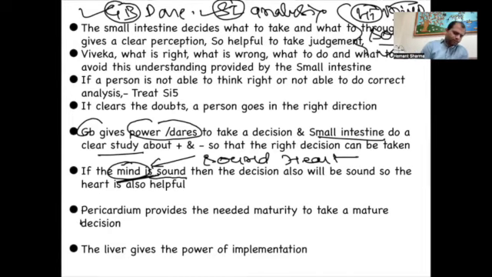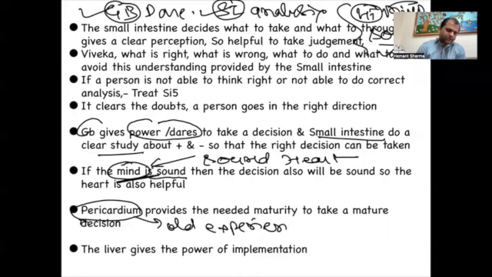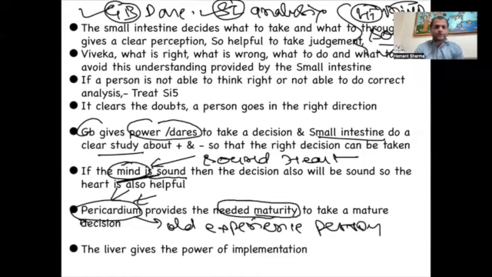Now, when we talk about the pericardium, we can consider it like an old experienced person having good experience of life. So if your pericardium is good, then it will give you wonderful maturity. Even if the person is 12 years old or 20 years old, if the pericardium is good, then this person has good maturity.